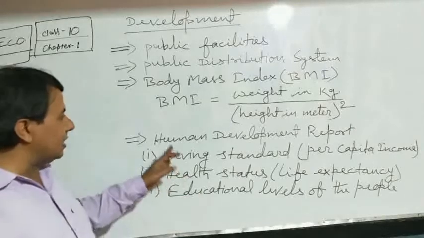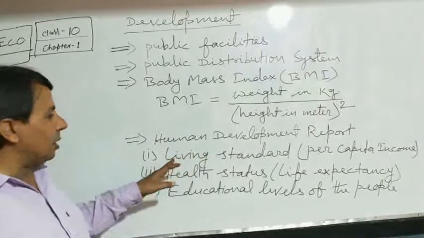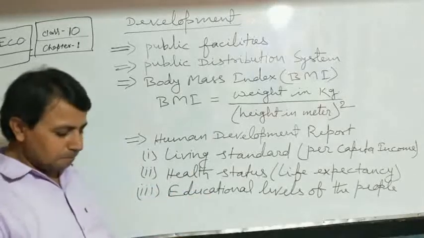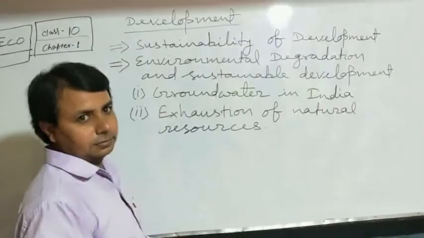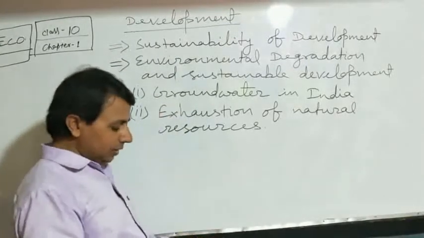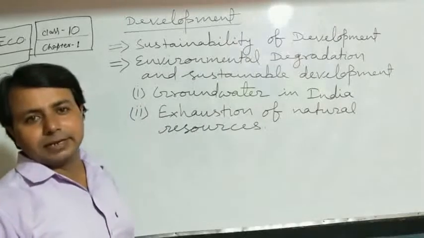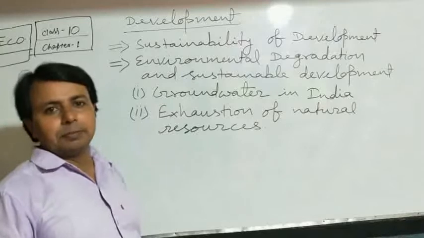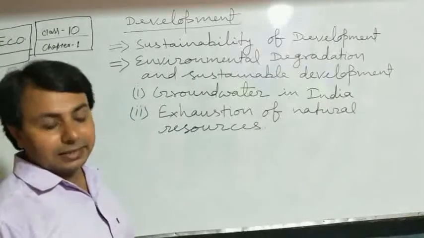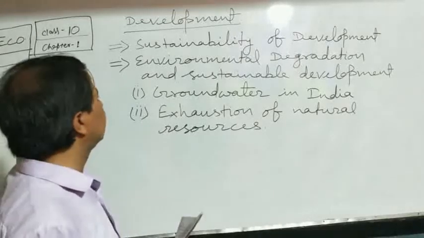Then we can say that this Human Development Report is published by UNDP, the United Nations Development Program, on the basis of these 3 criteria. Students, till now we discussed the Human Development Report published by the United Nations Development Program on 3 criteria, which are living standard, health status, and third, educational level of the people.